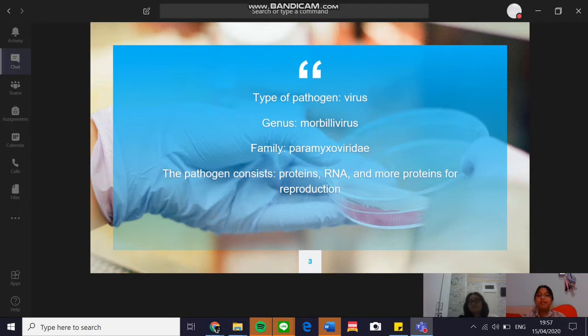So the type of pathogen is actually a virus from the genus Morbillivirus and the family Paramyxoviridae. The pathogen consists of proteins, RNA, and more protein for reproduction. However, it can't reproduce by itself. Measles needs to assemble itself by taking control of the host cell. Once the virus enters the mucosa, it will start to infect the epithelial cells in the trachea or the bronchi.